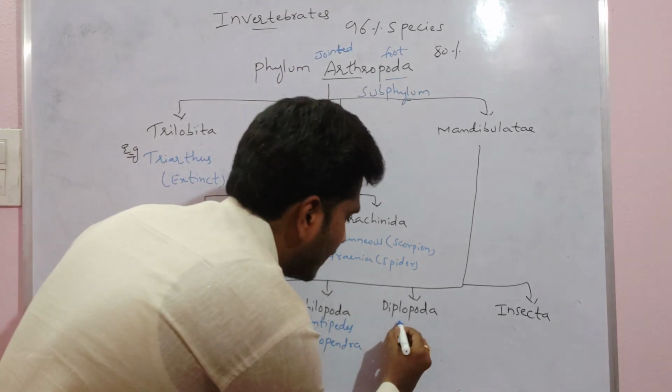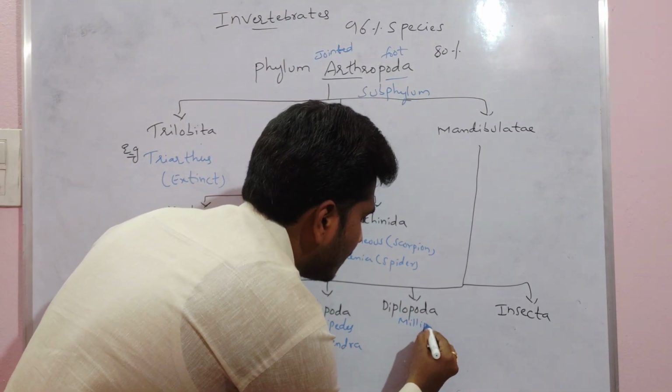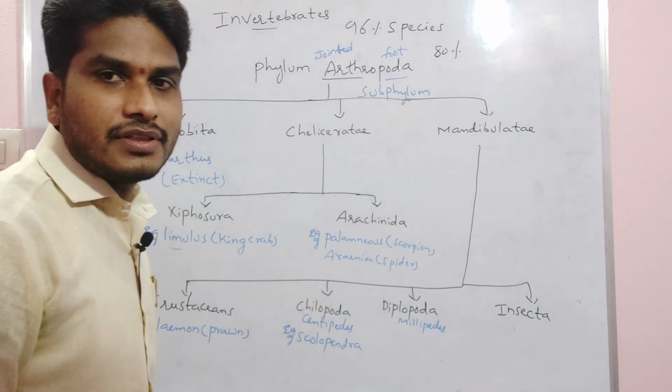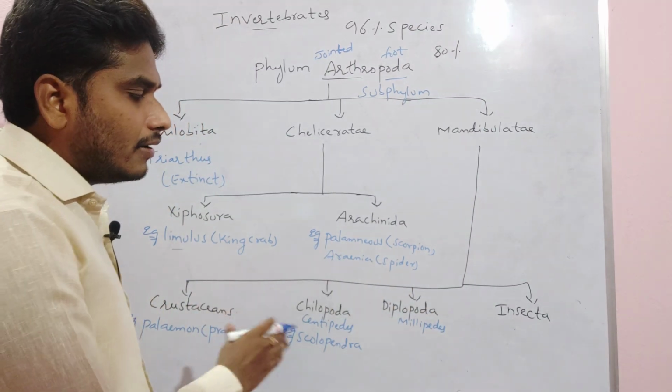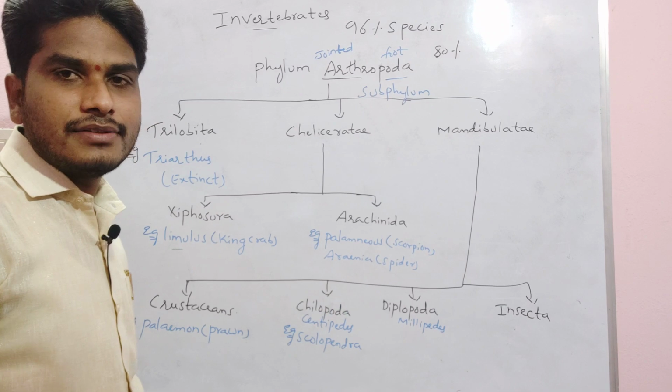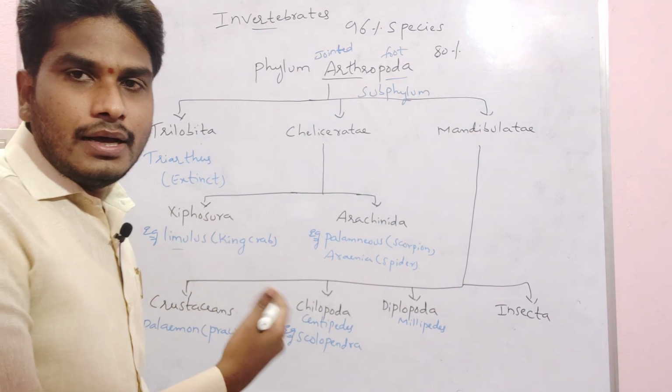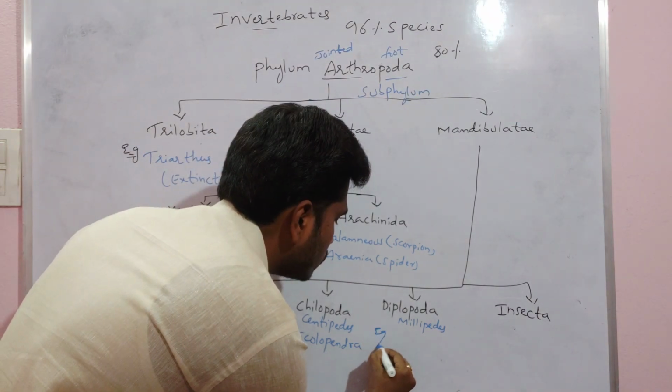Diplopodans we are calling millipedes. Millipedes means 1,000-legged. This organism has 1,000 legs. Diplopoda or millipede organisms have a trachea as the respiratory organ. Malpighian tubules are the excretory organs here. An example we can take is Julus.